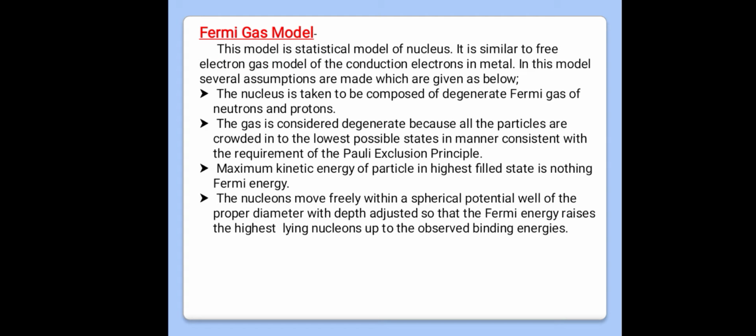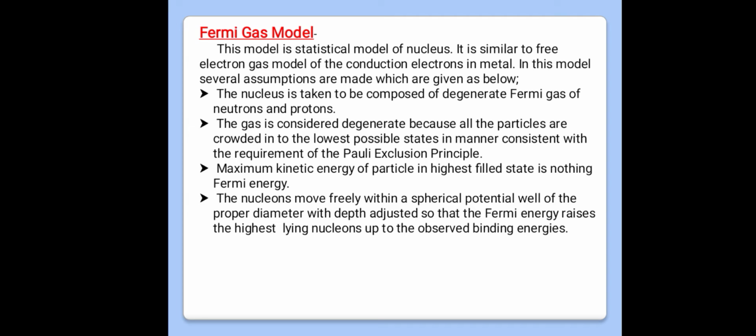Now our next point is the Fermi gas model. This model is a statistical model of the nucleus. It is similar to the free electron gas model of the conduction electrons in a metal. In this model, several assumptions are made, which are given below. First one, this Fermi gas model is a statistical model, and is similar to our electron gas model, which is used for the conduction electrons in the metal.